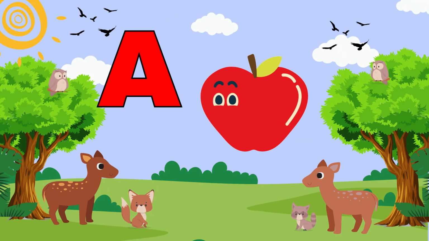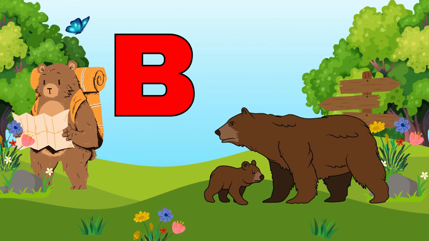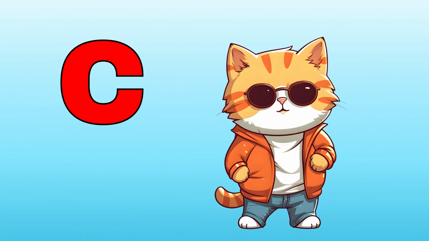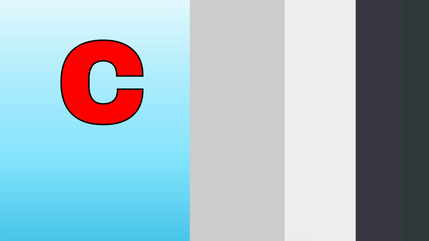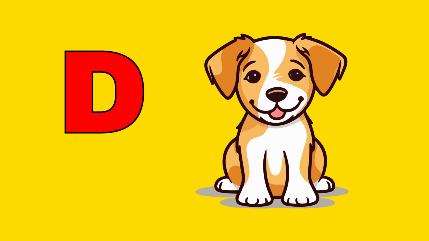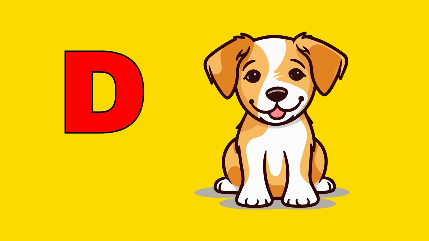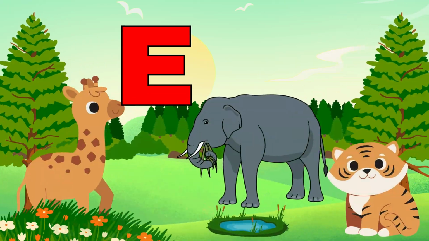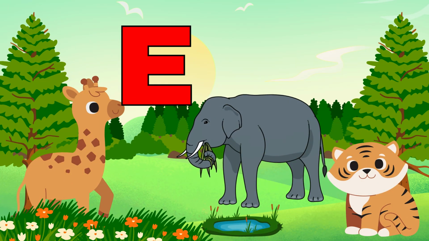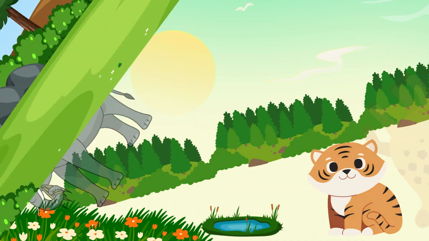Let's go. A. A is for apple. B. B is for bear. C. C is for cat. D. D is for dog. E. E is for elephant.